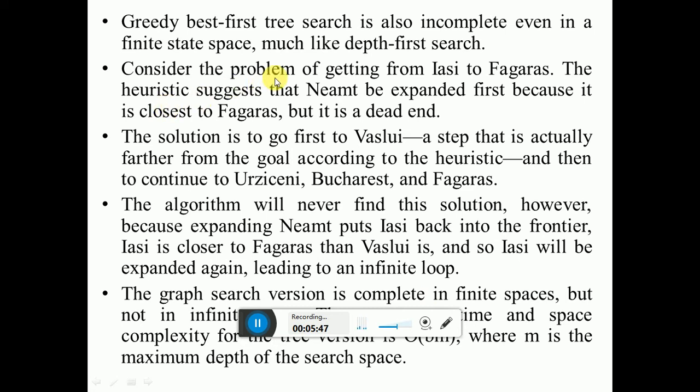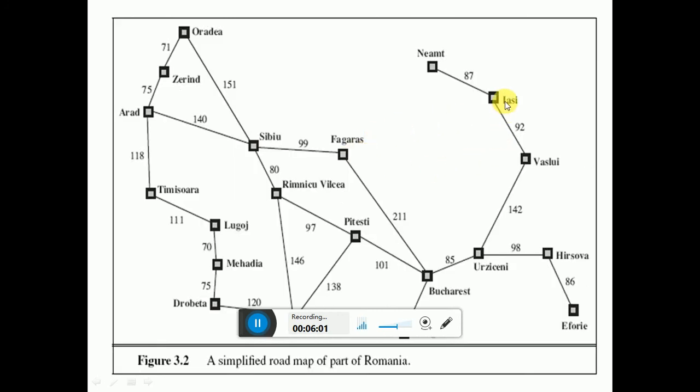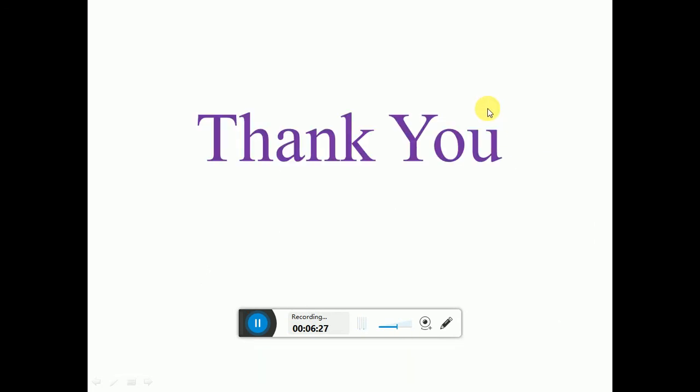This greedy best first tree search is also incomplete, even in a finite state space, much like depth first search. Consider the problem of getting from Iasi to Fagaras. Let us take one example. Suppose we have to go from Iasi to Fagaras. Then, if we see the closest node to Fagaras, there are two ways from Iasi: Iasi to Neamt and Iasi to Vaslui. Then this Neamt node is the closest to Fagaras as compared to Vaslui. But the Neamt node is a dead end.